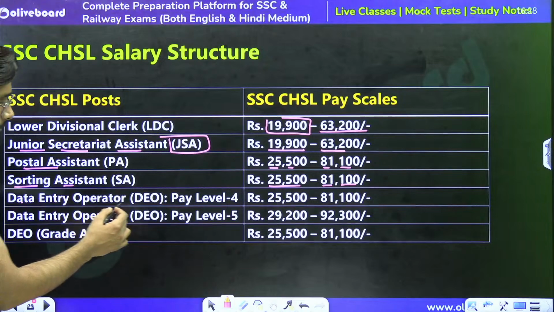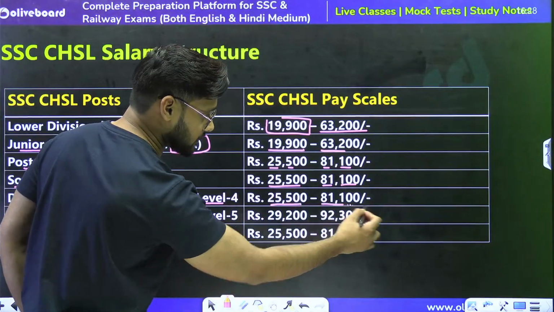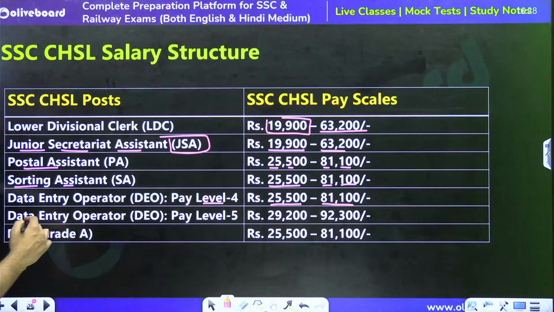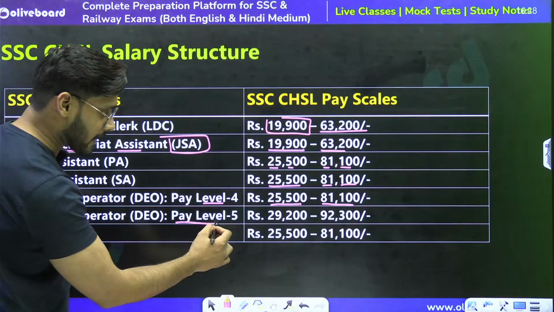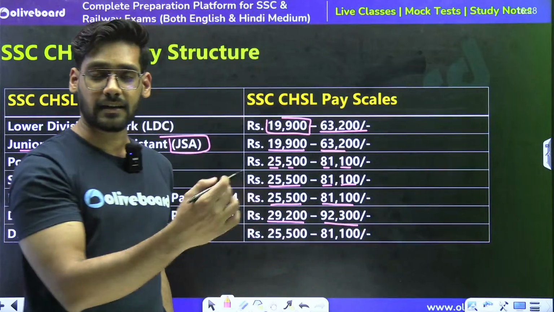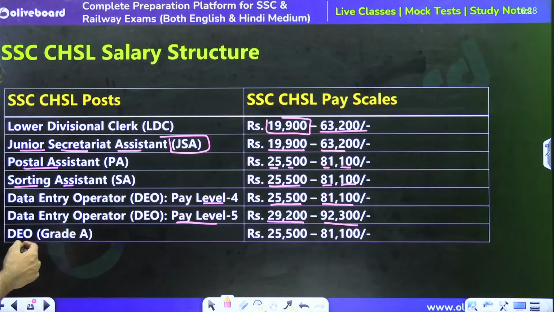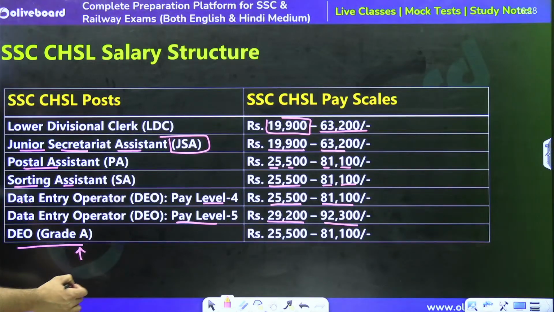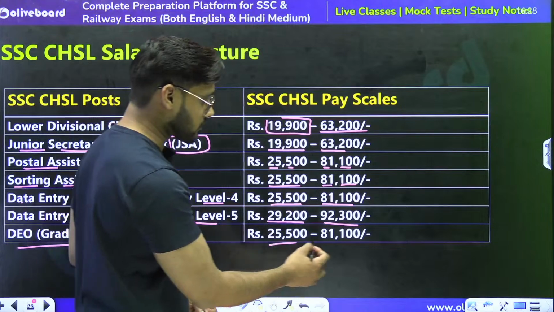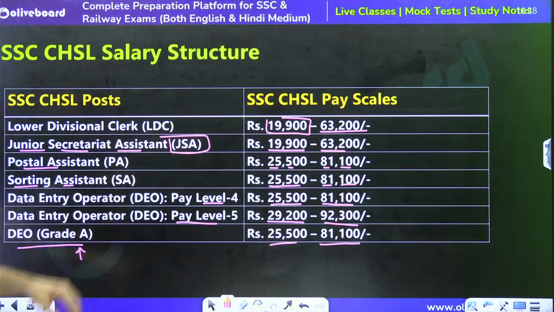Data entry operator, DEO pay level 4, salary ranges from 25,500 to 81,100. Data entry operator pay level 5, the salary ranges from 29,200 to 92,300. Minimum to maximum we are taking. And DEO grade A post, when we are opting for this position, the salary ranges from 25,500 to 81,100, right? This is the salary structure for the CHSL examination.